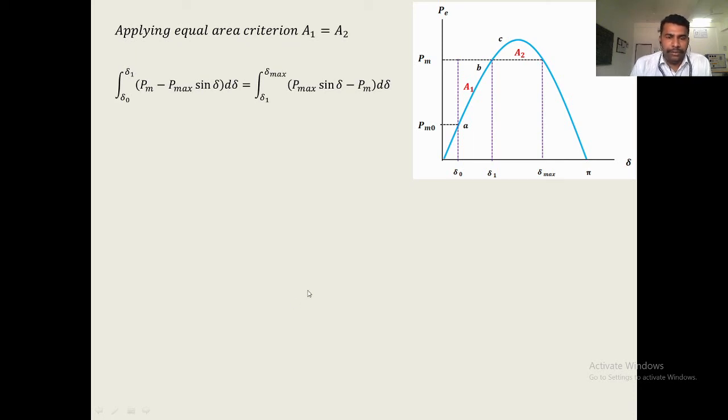Solving the integration, we get P_m times (delta max minus delta 0) equals P_max times (cos delta 0 minus cos delta max). We put P_m equals P_max sin delta max into this equation.